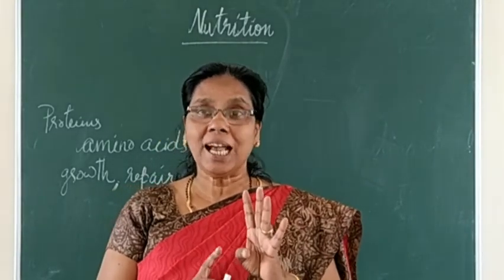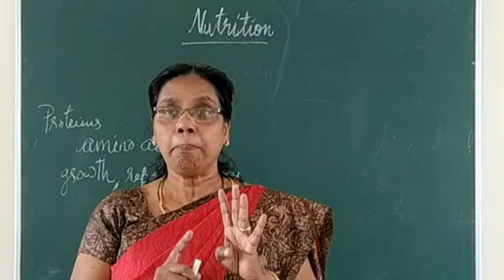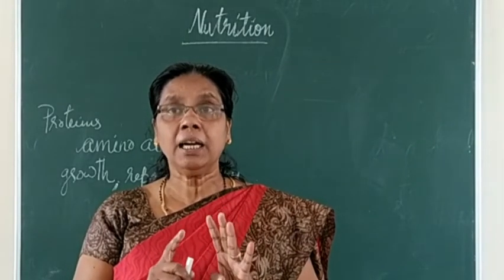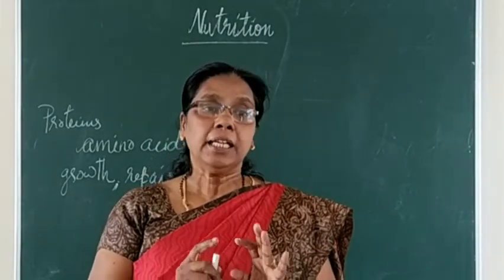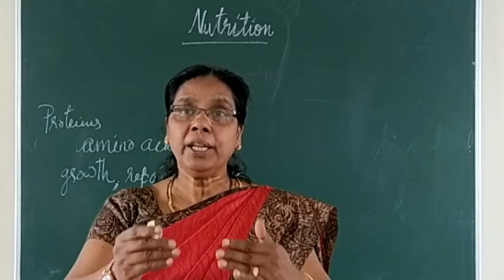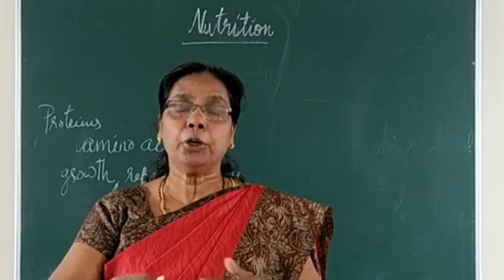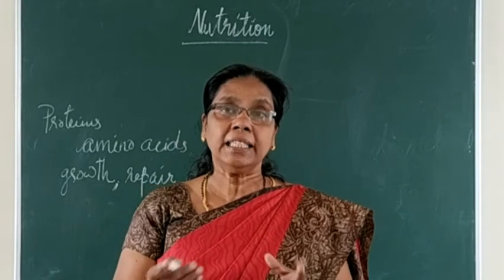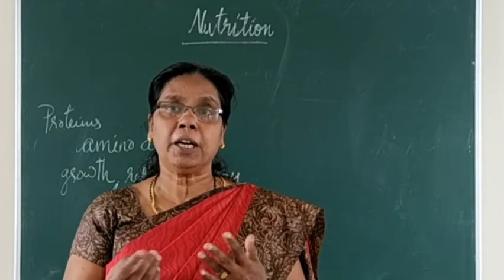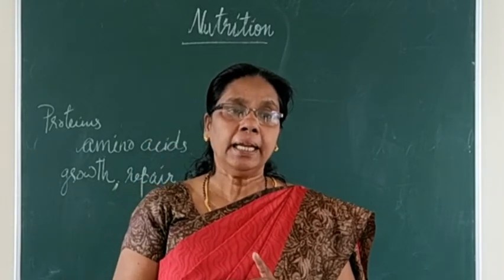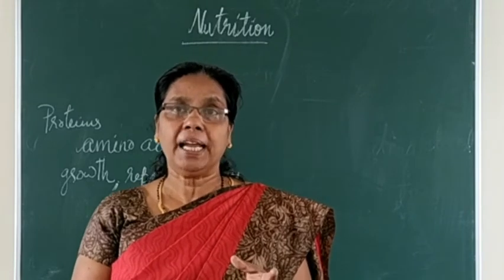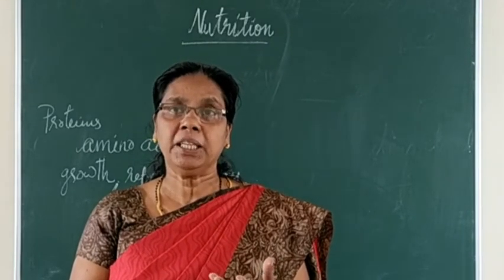Okay, first one is underweight. That proper weight will not be there as per the age. Second one is a protruding belly. The stomach will be protruding out, and then stunted growth. Proper growth will not be there. Then loss of appetite, hunger feeling will not be there.